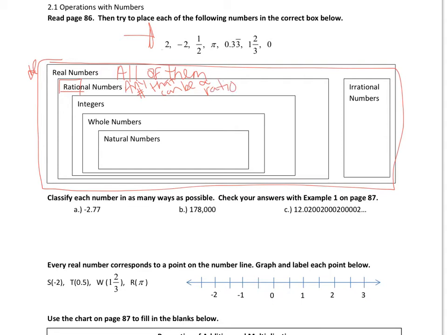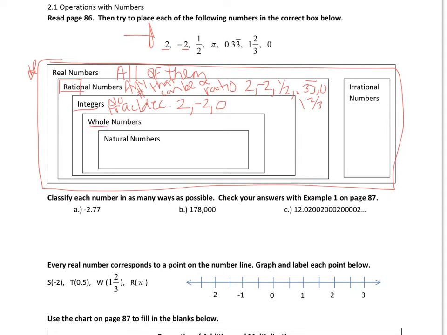For instance, 2, -2, 1/2, 0.33 repeated, 0, 1 2/3, all of those are a ratio. All right, integers now, no more fractions or decimals. So no fraction or decimal. So that still is 2, -2, no longer 1/2, not pi, not 0.33, not 1 2/3, and 0.